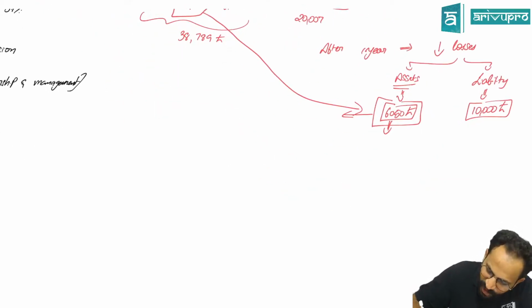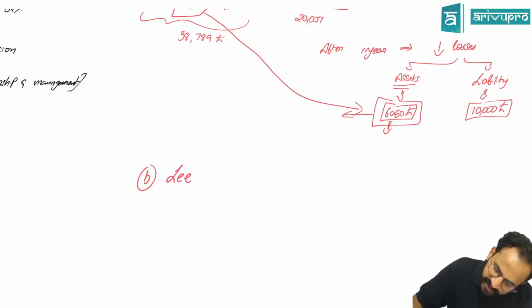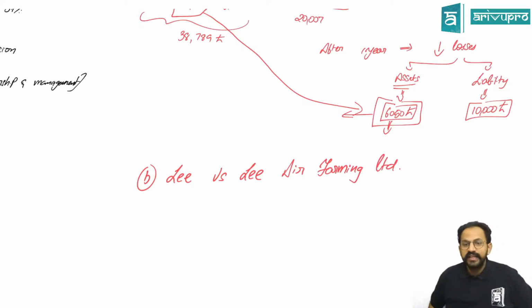The next case law under the same thing is called Lee versus Lee Air Farming Limited. This is also a very interesting case law. What exactly happened?